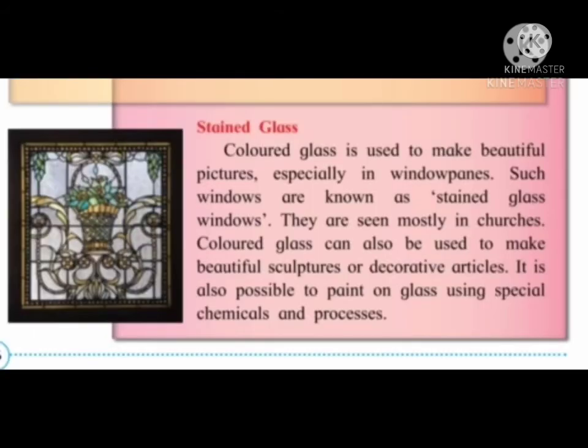Now let's learn about stained glass. Colored glass is used to make beautiful pictures, especially in window panes. Such windows are known as stained glass windows. Colored glass can also be used to make beautiful sculptures or decorative articles. It is also possible to paint on glass using special chemicals and processes. So, colored glass is used in windows. Also, we can paint on the glass with the help of special chemicals and processes.